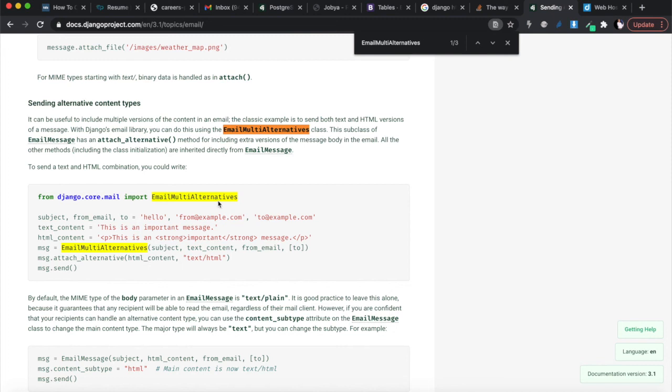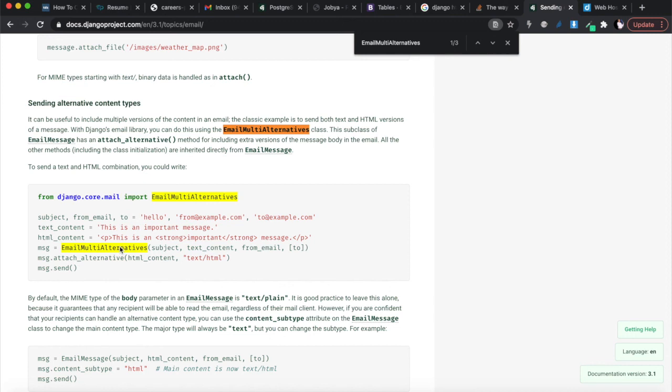So the way EmailMultiAlternatives works is you have to specify a subject, from, and to. Okay, the subject, where does the email come from? Where is the email going to? The text content, you need to provide the content of your email in text format, all right? But you can also add the content of the email in HTML format, so you have 2 types of formats. Those email servers that do not accept HTML will settle for the text format, but every other email server that accepts HTML will take the HTML format. So you're actually serving 2 different types of emails, all right?